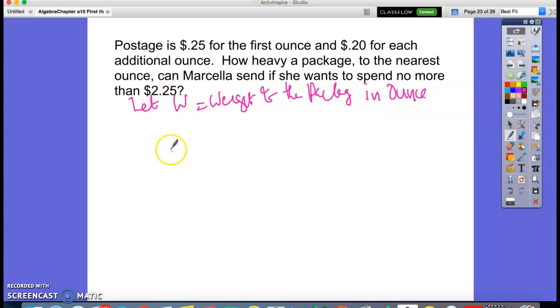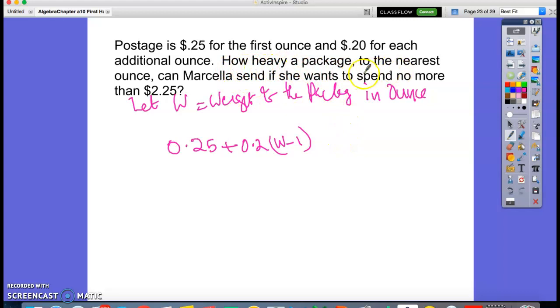So the first ounce we have to pay 0.25. Then altogether we have W. The first ounce we paid already. Now what is remaining? We have W minus 1, right? Minus 1 ounce, and for each of those ounces we have to pay 20 cents, right? So 0.2 times W minus 1.